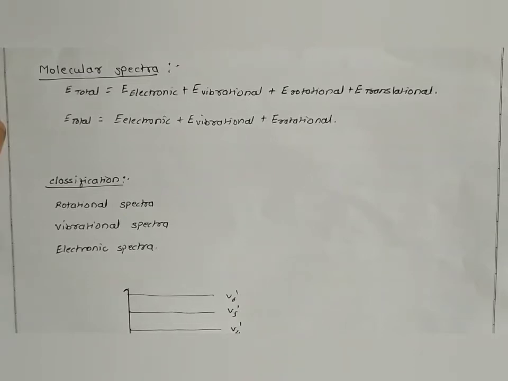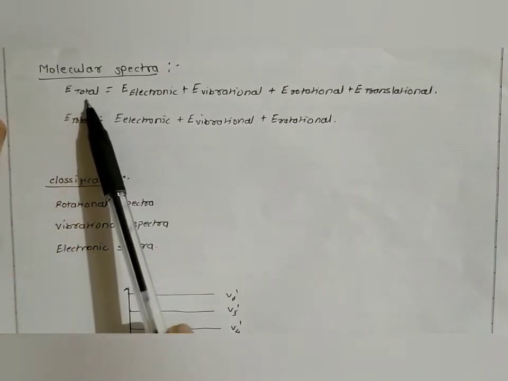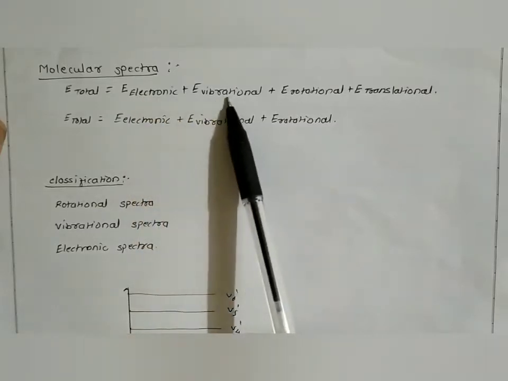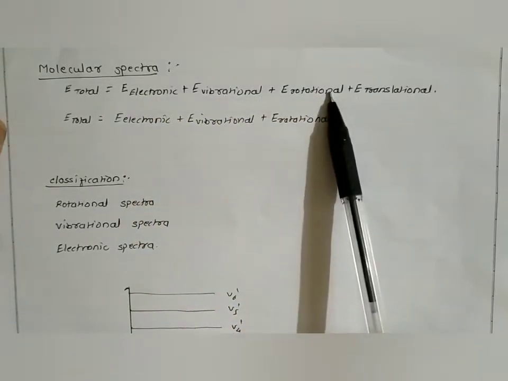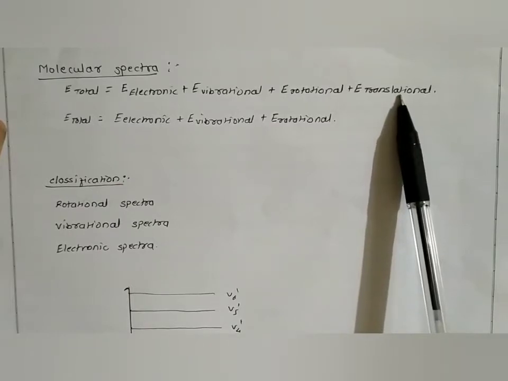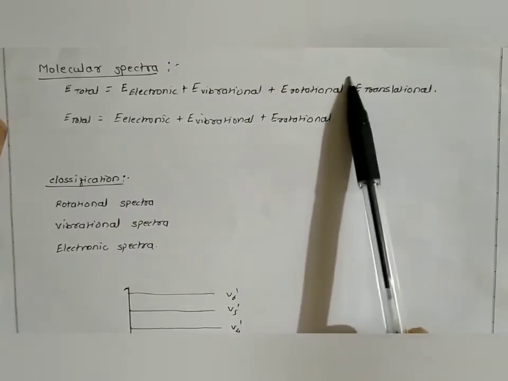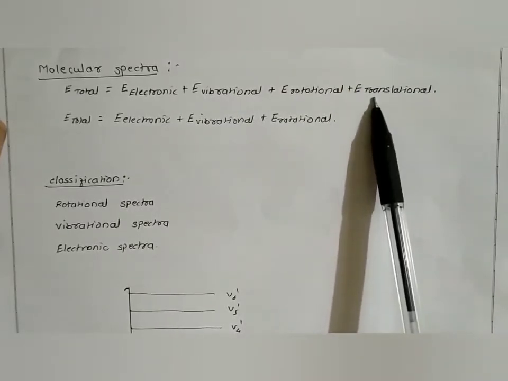For example, when we consider a diatomic molecule, the total energy of that molecule consists of electronic energy, vibrational energy, rotational energy and translational energy. Out of these four types of energies, the translational energy is negligible and it is not quantized.